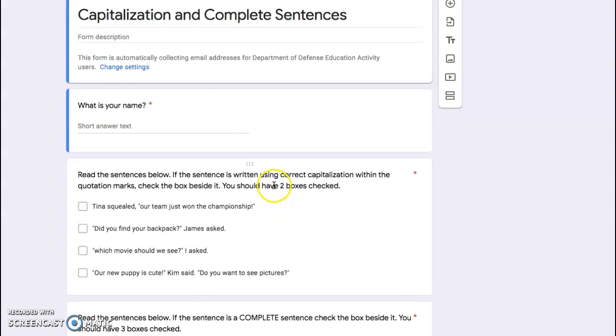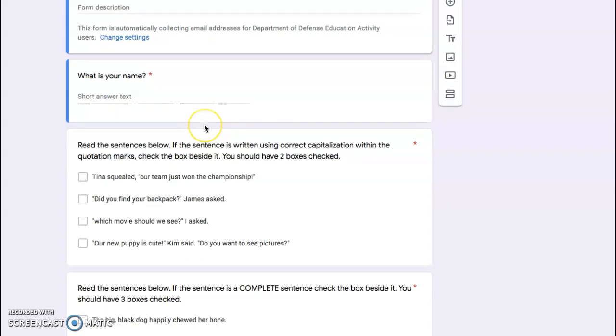okay? So here is what your form will look like. It's called Capitalization in Complete Sentences, okay? Down here, the first question is, what is your name? This is not a scored question, but it'll just make it quicker and easier for us to know who actually took this test, because when they come in to us, they only come in by your email addresses, so we kind of have to do some comparing. So all you need to do in here is click in here and write your name. Type your name in. Okay?